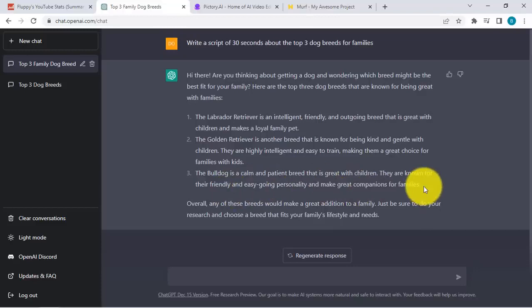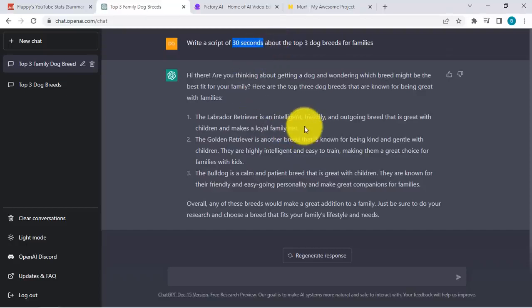Now, the really cool thing about this one is we didn't even have to lift a finger to write the script or even hire a person to write this for us. So think about it. It can be 30 seconds, it can be 60 seconds, you can even make it longer. Just tell ChatGPT what it needs to do and it will just create it for you.